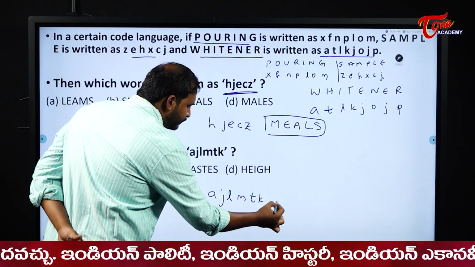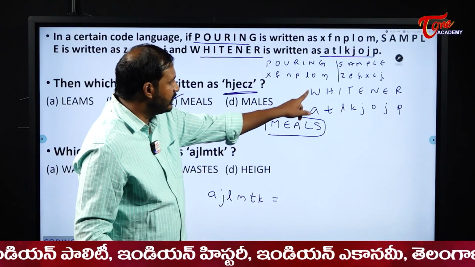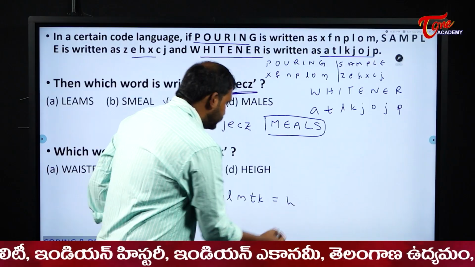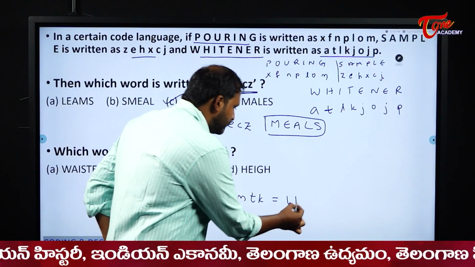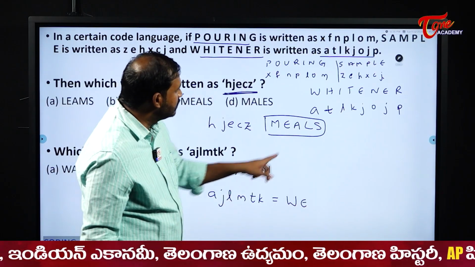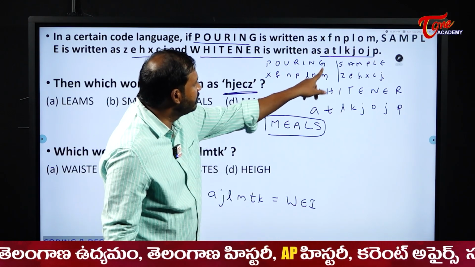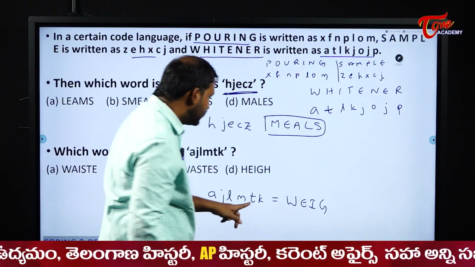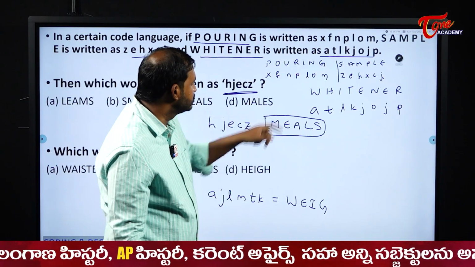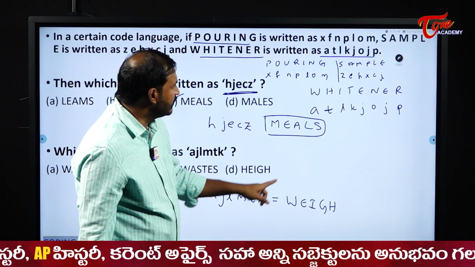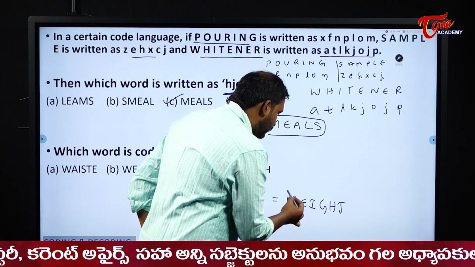AJLMTK. A is there where? Here. A means what? W. J, where do I have J? J means what? E. L means what? I. M. M means what? G. T, what is T? H. And K, T. So what will be our word here?